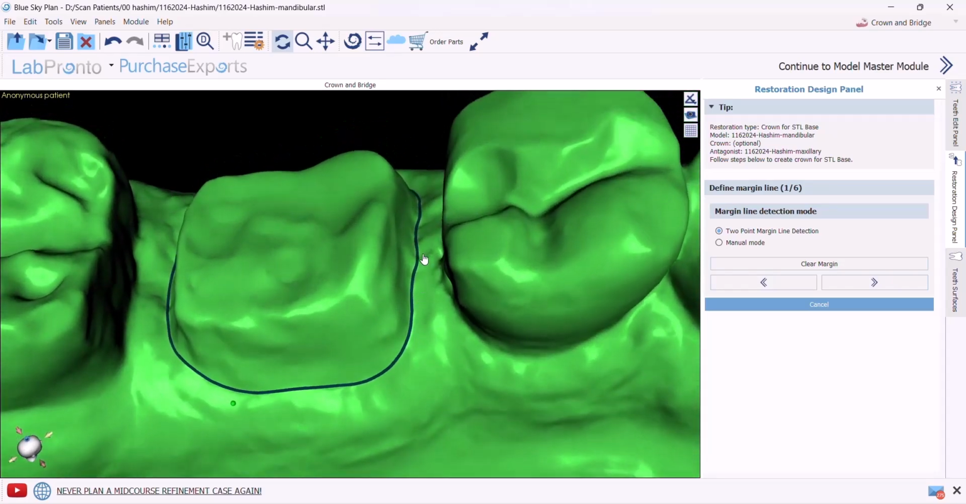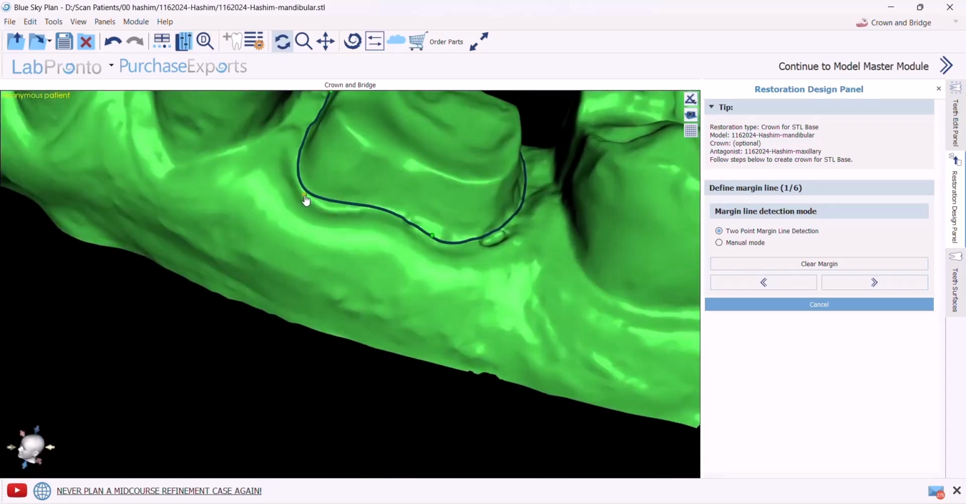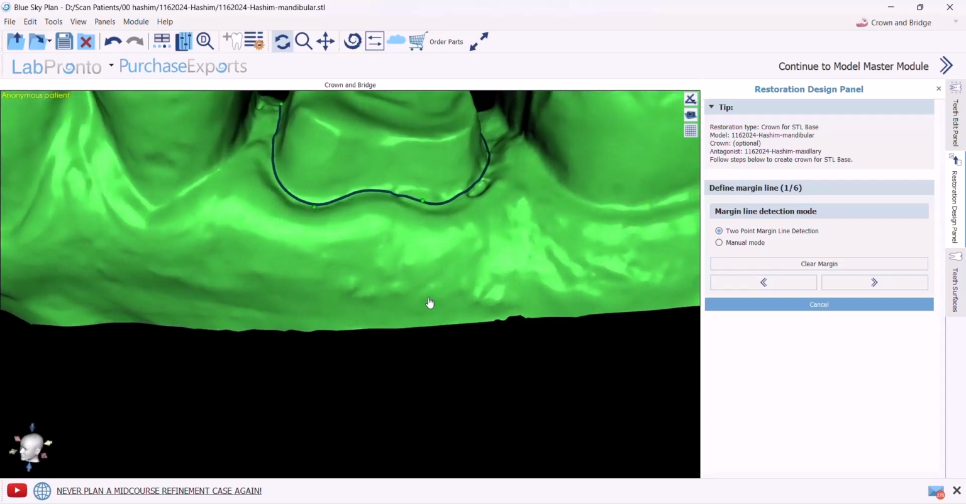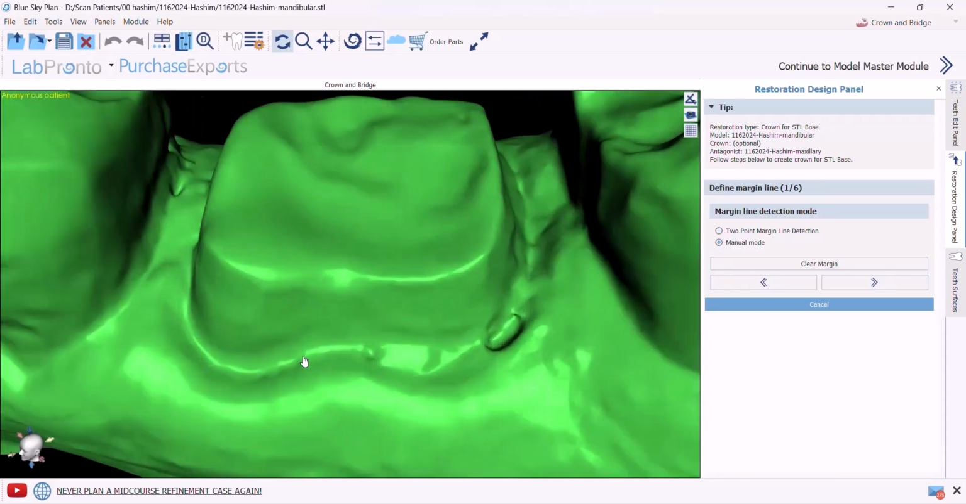I could also add points to the finishing line by pressing Shift. I just simply click and this anchor point will appear. The second way of detecting the finishing line is the manual mode, in which I press Shift on the keyboard and with the left mouse button I press on the area representing the finishing line. Then I move the mouse and press on another area on the finishing line, and so on until I've drawn the finishing line.